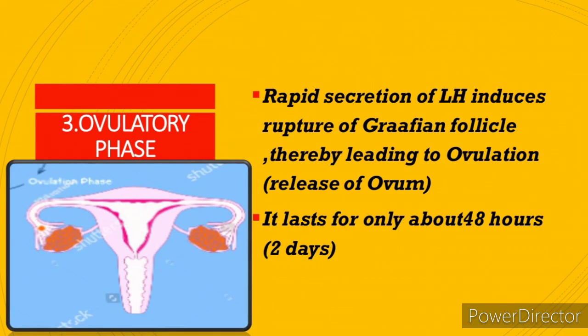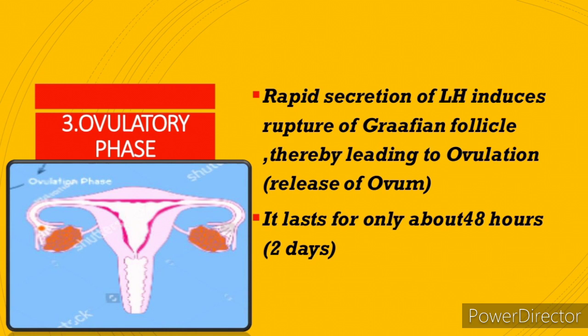Now the next phase is the ovulatory phase. Now what happens? Rapid secretion of LH, luteinizing hormone, induces rupture of the Graafian follicle, thereby leading to the ovulation. Ovulation is release of ovum. It lasts for about 48 hours. That means 2 days. So what happens here in the ovulatory phase, children?